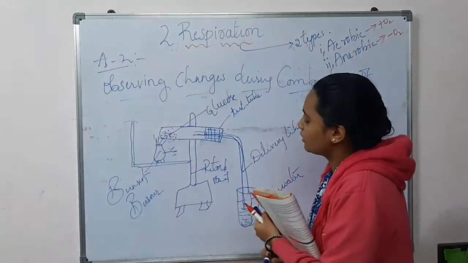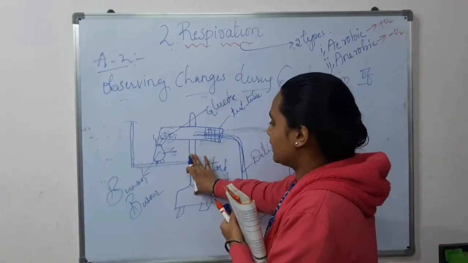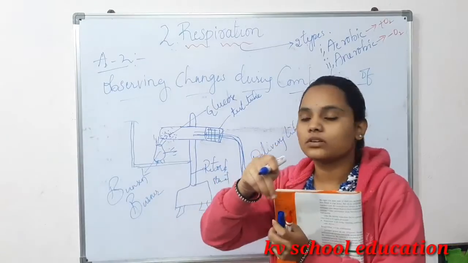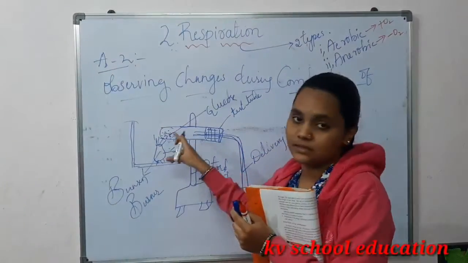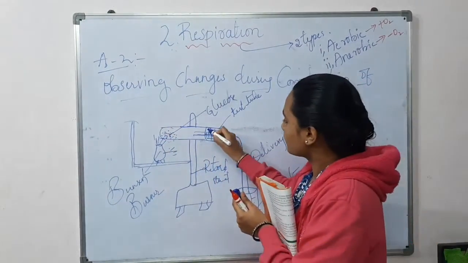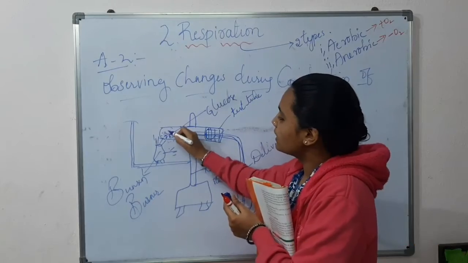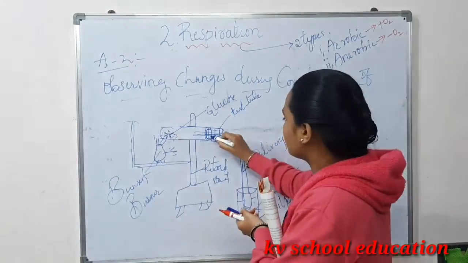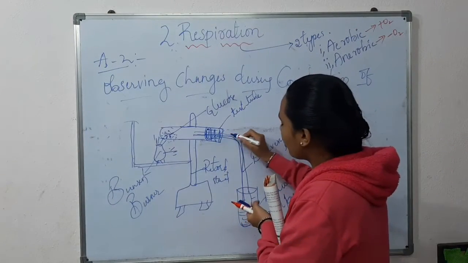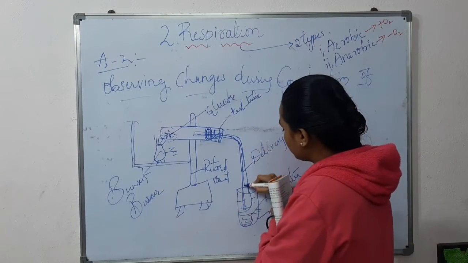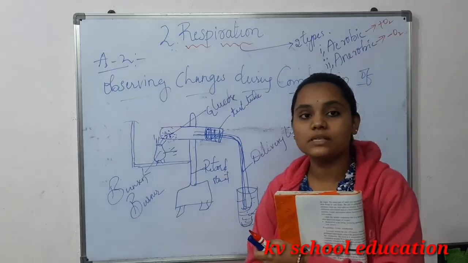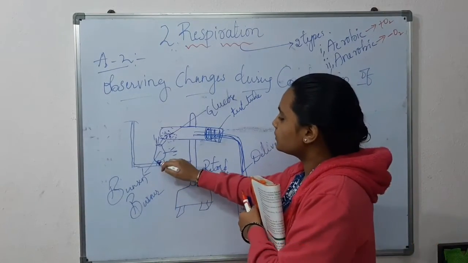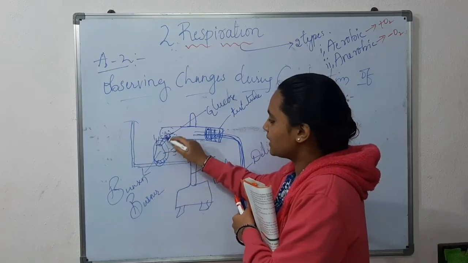So once again I will explain. Take the retort stand and take the test tube and insert a small hole so that the delivery tube can pass. Now add some glucose and let the test tube bend like this, and keep the split cork, and then pass the delivery tube into another test tube and add some lime water solution, and then keep the Bunsen burner and heat it.